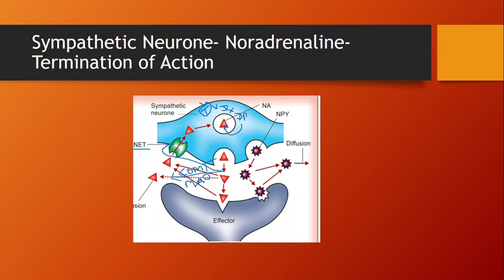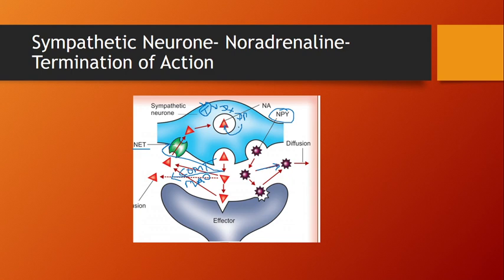Along with this, one of the co-transmitters released is called neuropeptide Y, which is a vasoconstrictor substance, and some of it diffuses away by the same mechanism and is degraded by the peptidase enzyme. Understand?